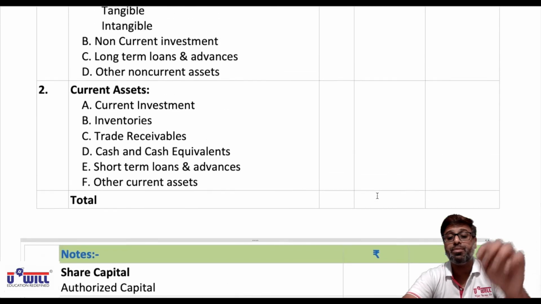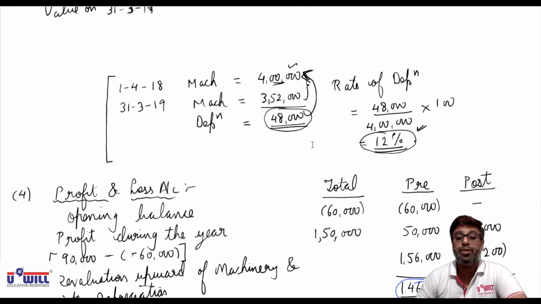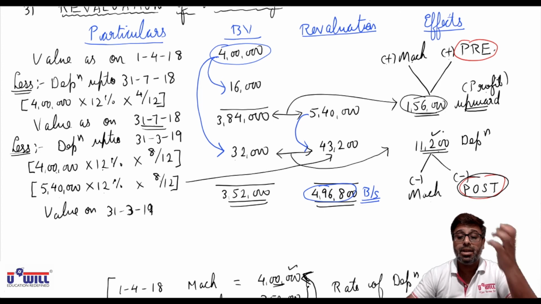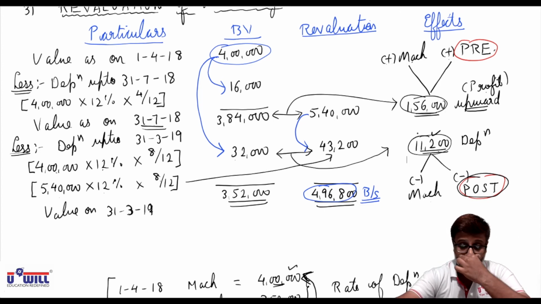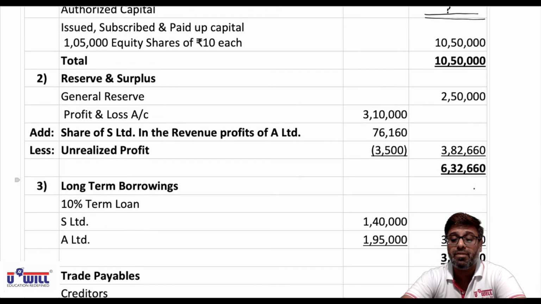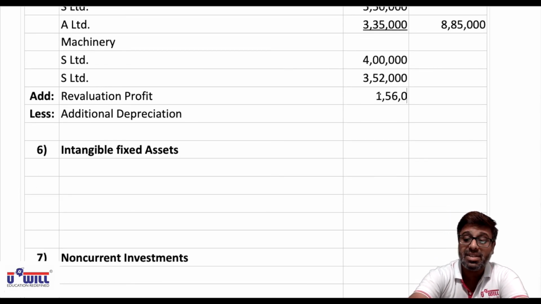Now revaluation profit, all of you look at working note 3. What amount of revaluation profit do we have to add in machinery? 1,56,000. And what is the depreciation we have to minus from machinery? 11,200. Okay, 1,56,000 of revaluation profit we have to add, and 11,200 of depreciation we have to minus. So plus 1,56,000 minus 11,200.